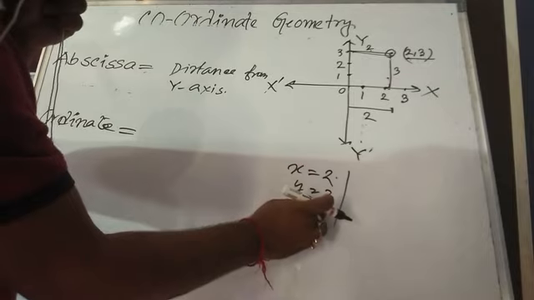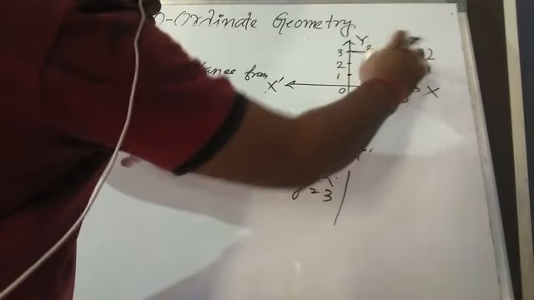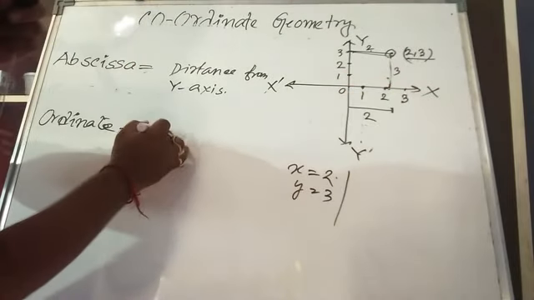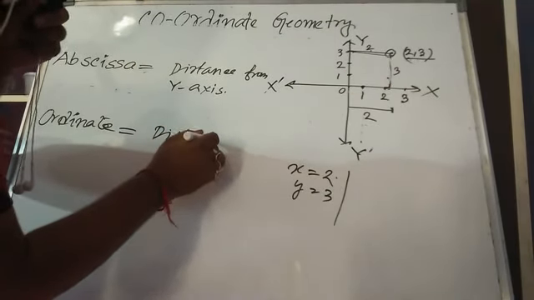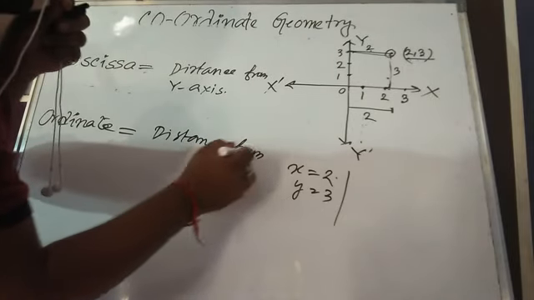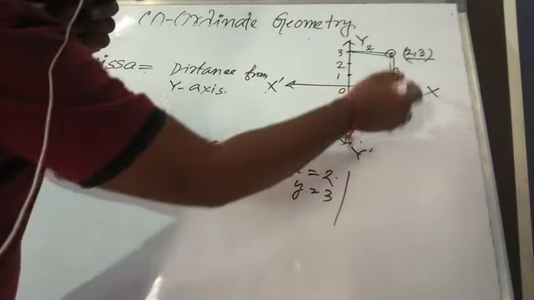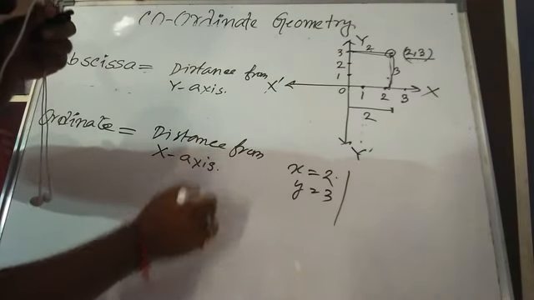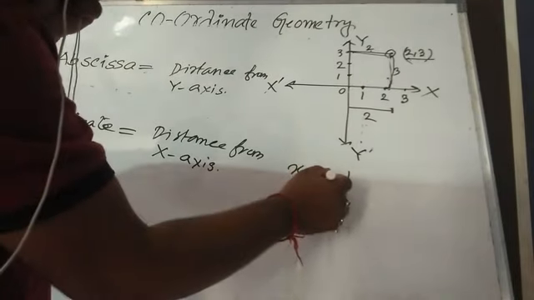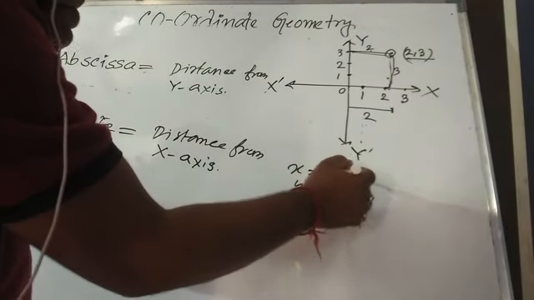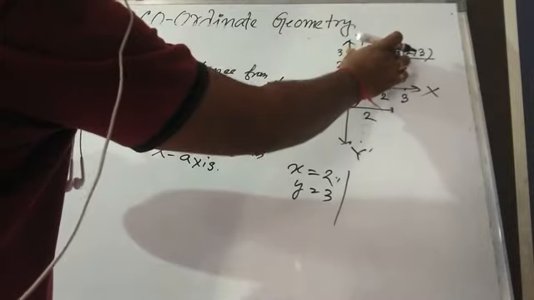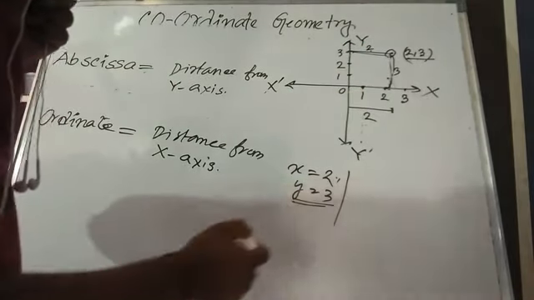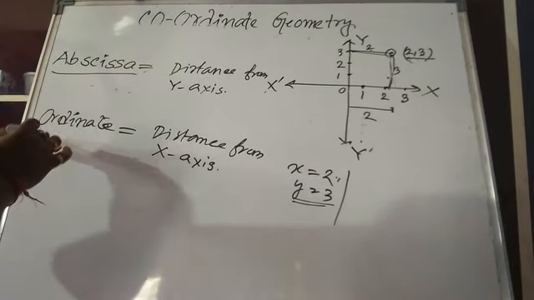And y equals to 3 means this much is 3, so the point is 3 unit, that means distance from x-axis. So actually x equals to 2, the value of x, it is the distance from y-axis. This much is 2, that means distance from y-axis, and this much is 3, that means distance from x-axis, and that is also known as abscissa and ordinate.